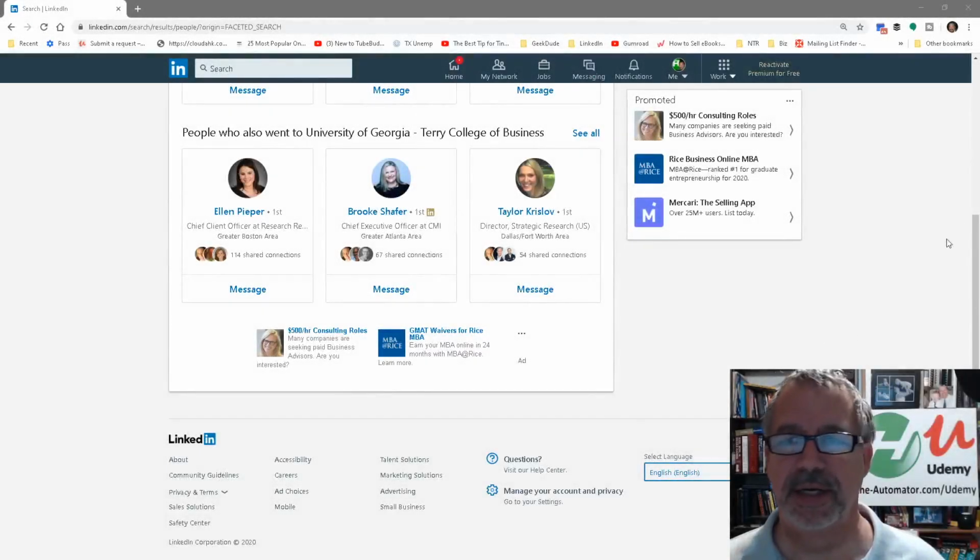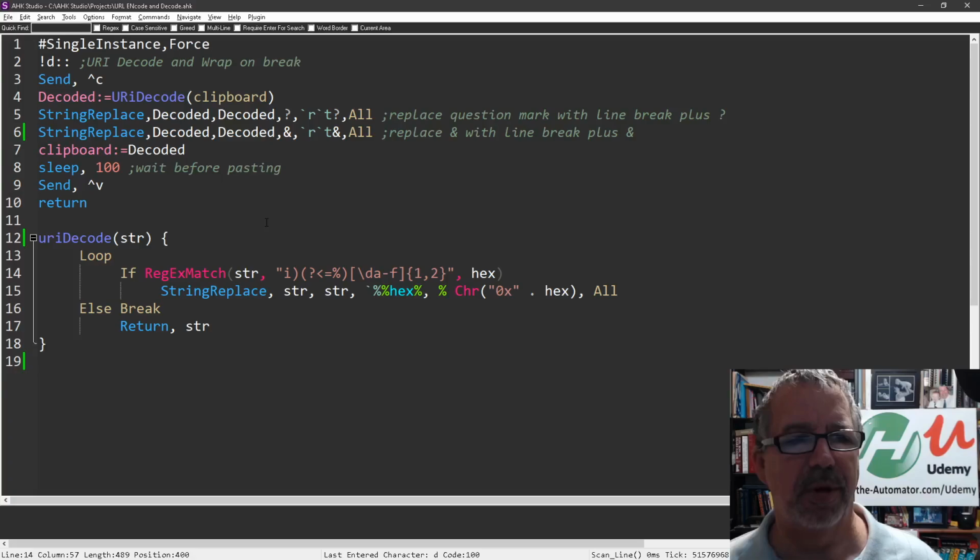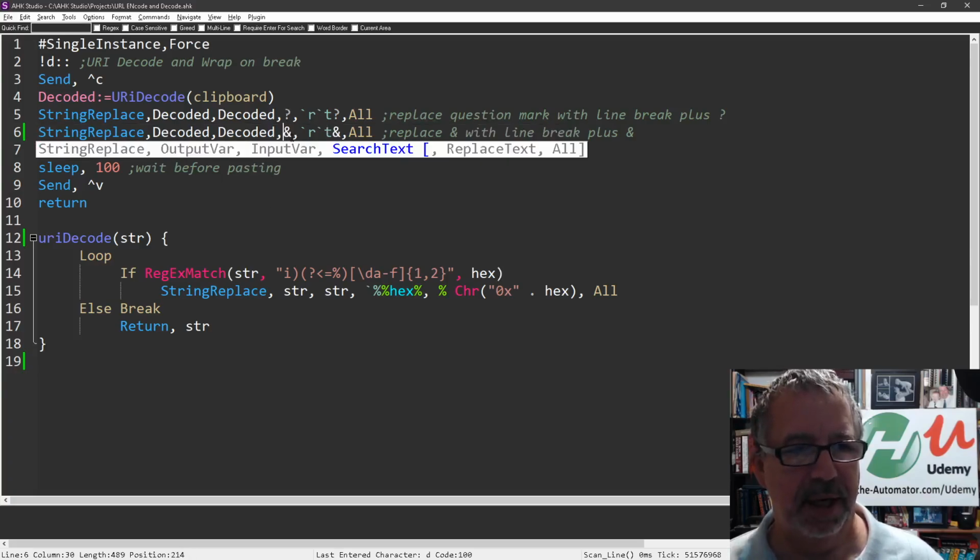Hey guys, so in today's script, I want to demonstrate a little tool I have for going through and decoding a URL. It also parses it on the question mark and ampersand. And I do that because when I'm working on automating web scraping and I'm trying to figure out how the search parameters work or how a given page is loaded in the URL, it's just a little complex.